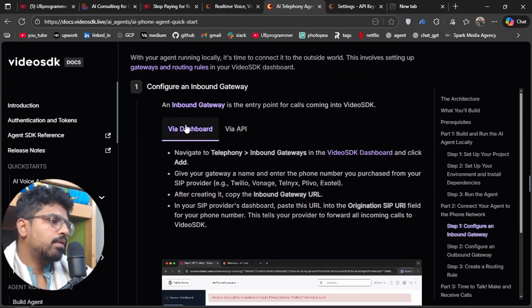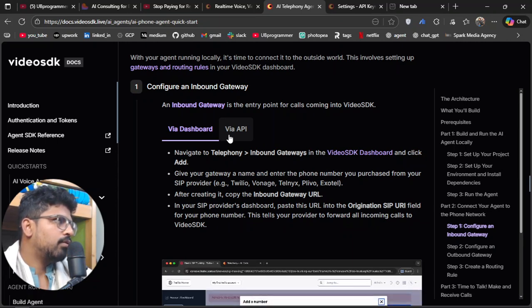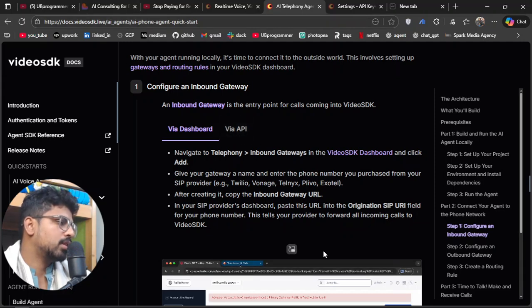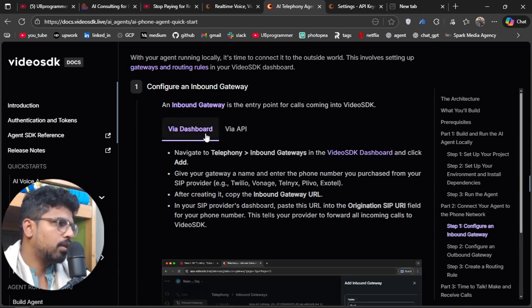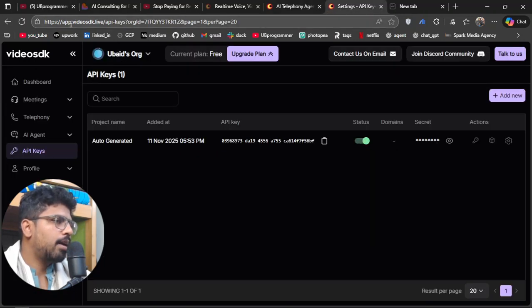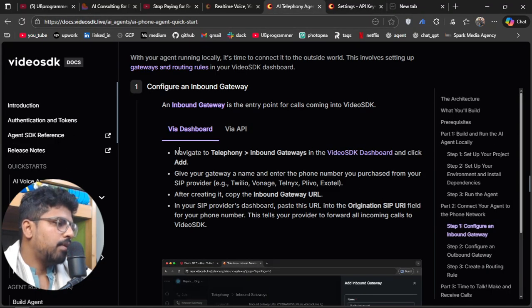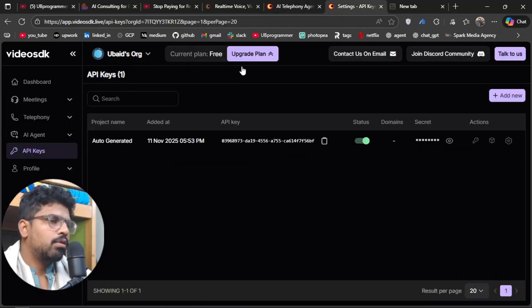So I will recommend you to do it via dashboard because that is more UI friendly, but you can always use API. I would suggest if you are building a platform, then use API obviously, because your users will be using your platform and you will be hitting APIs of the video SDK. But if you are doing it for yourself or building an agent for someone, you can use dashboard also. And dashboard is this, app.video SDK. Now navigate to telephony inbound guide.